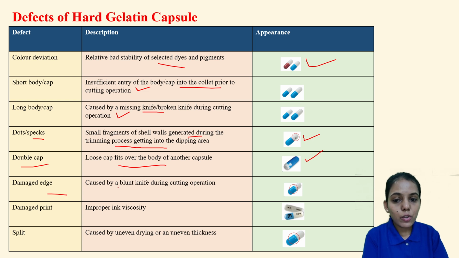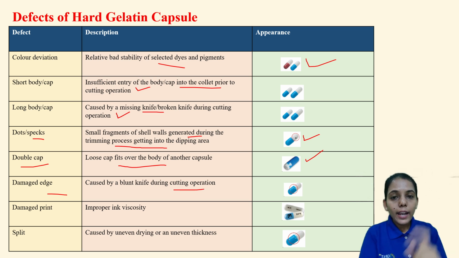Damaged edge. Here you can see a little bit of rupturing of the ends. It is caused by a blunt knife. If the knife is not sharp, if it is blunt, then proper cutting of that edge is not possible, so it will lead to a damaged edge. So it is caused by a blunt knife during the cutting operation.